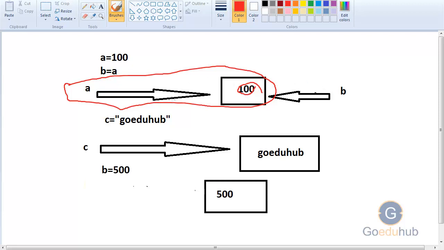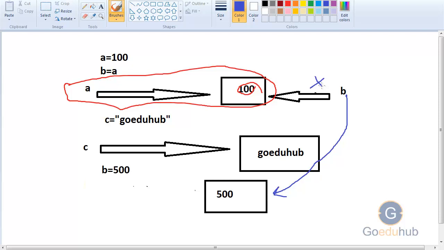And if I provide another value to b, like b is equal to 500, then b will point to a different object that has the value 500. So Python manages memory efficiently.